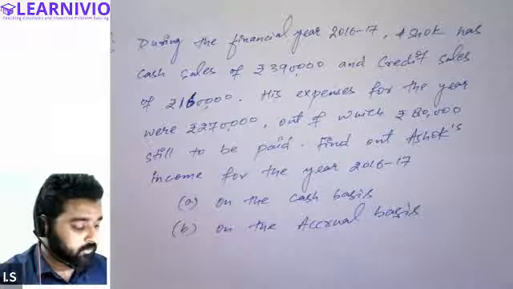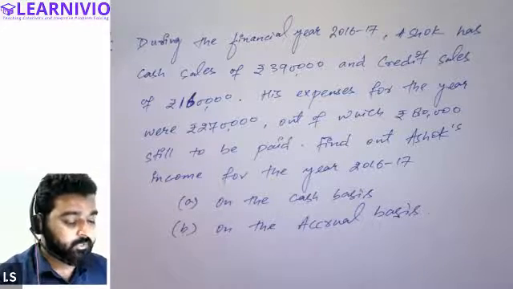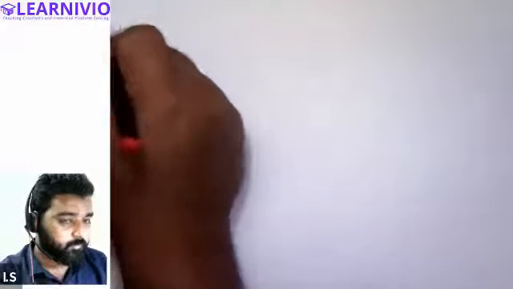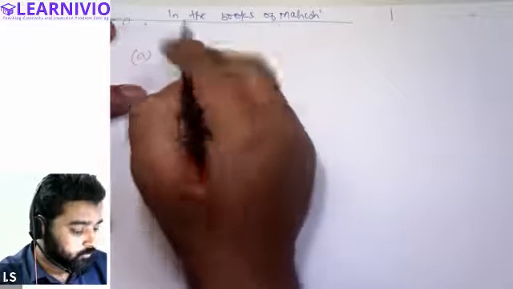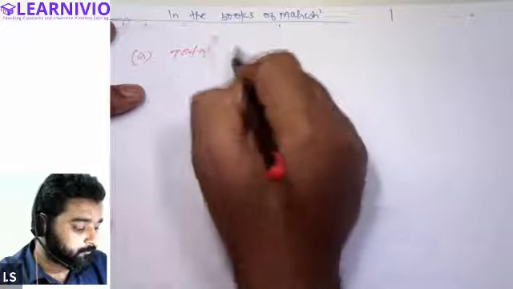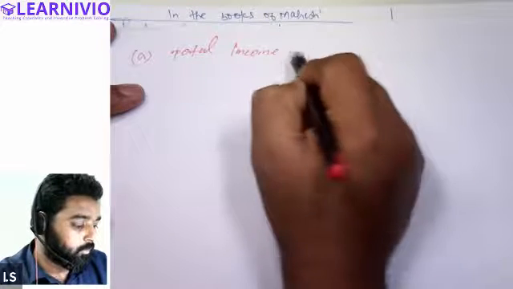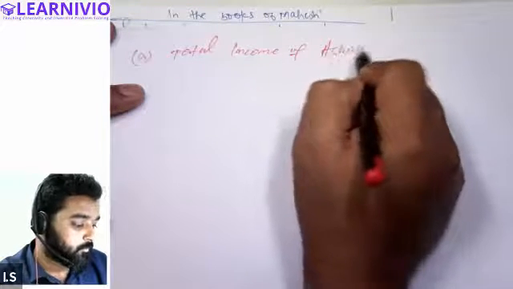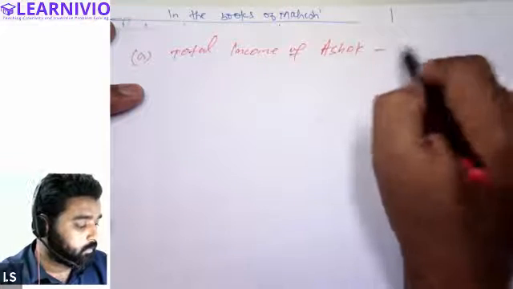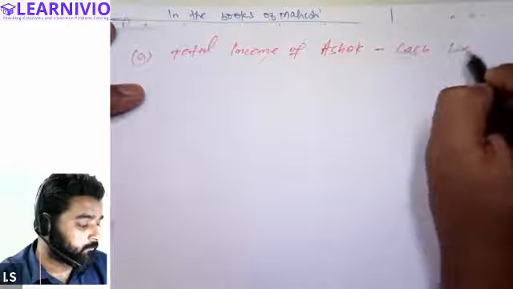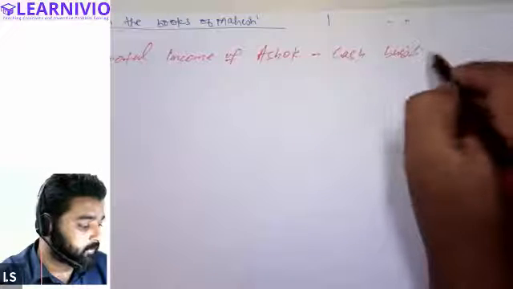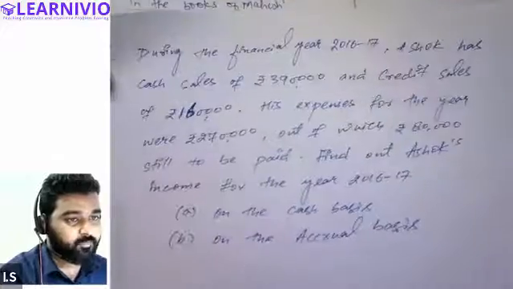Okay, so first of all, we will talk about the total income on cash basis. Total income of Ashok, if he's doing cash basis accounting. When he is doing cash basis accounting, we need to consider only cash inflow and cash outflow.